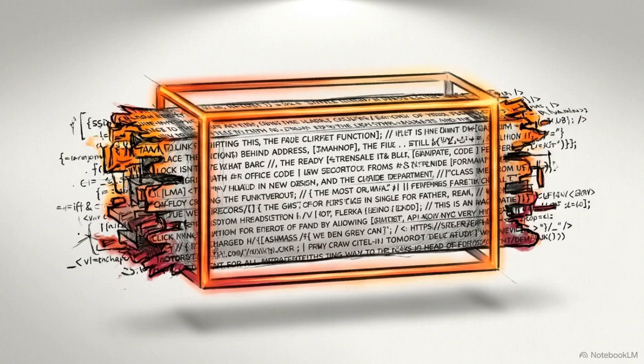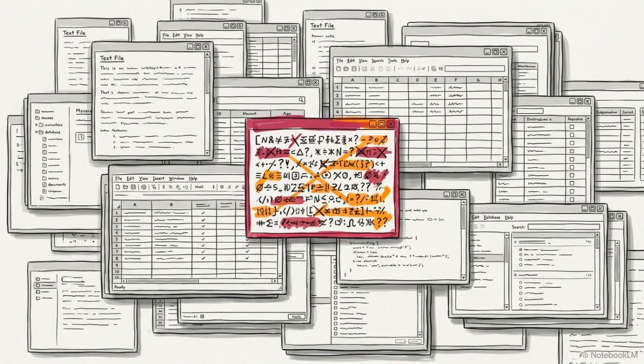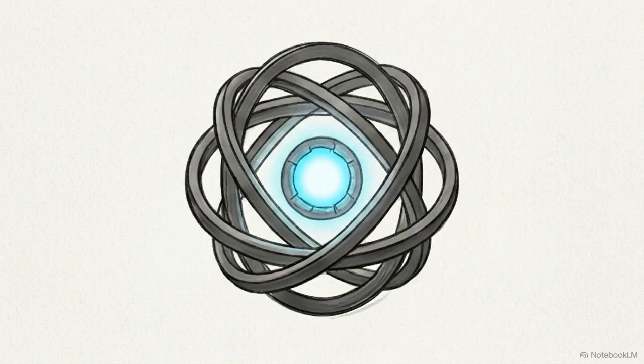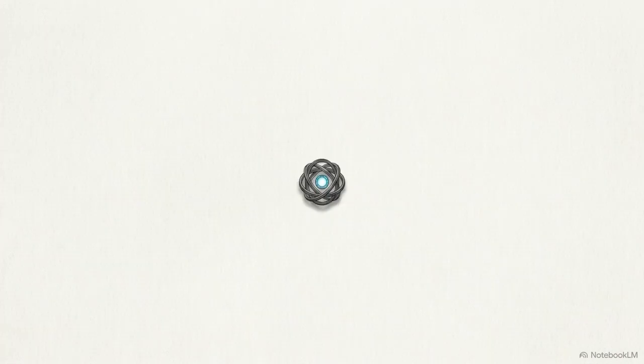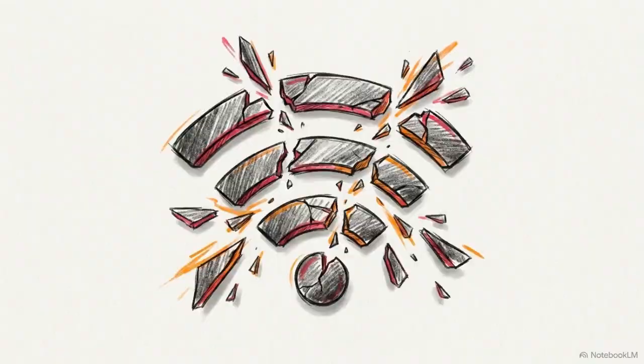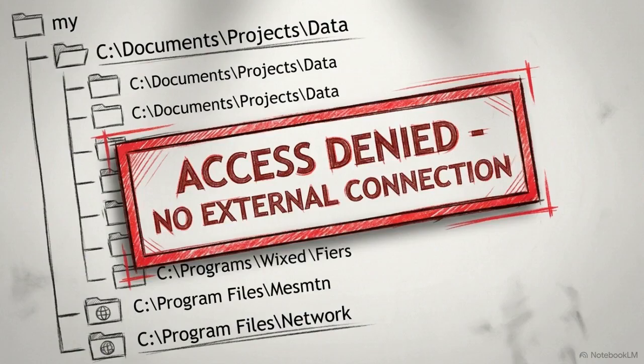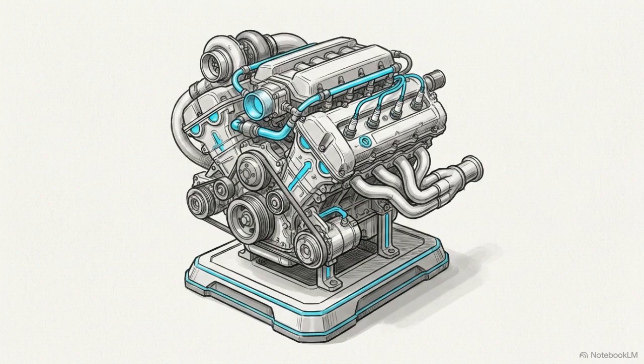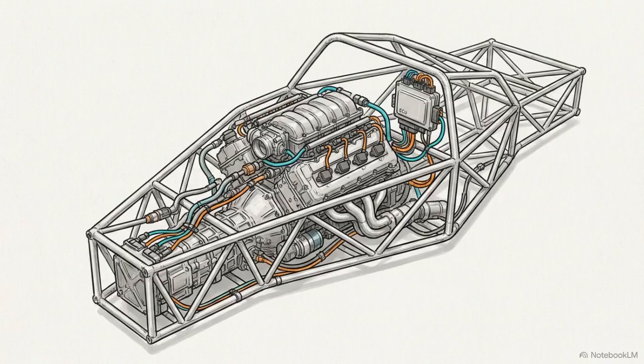Simply expanding this window does not lead to better performance. As the volume of data increases, the model's ability to pinpoint specific facts degrades, often leading it to pull incorrect information from the noise. Even with a massive context window, the model remains isolated, with no access to the live internet, it cannot check the current time, and it cannot interact with external files. In this state, an LLM is a theoretical engine. To perform actual work, it must be wrapped in an execution framework that provides a bridge to the external world.